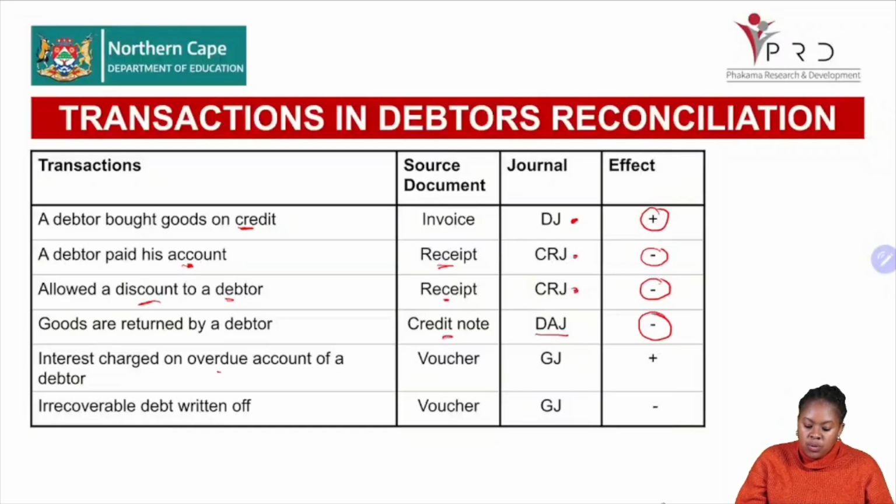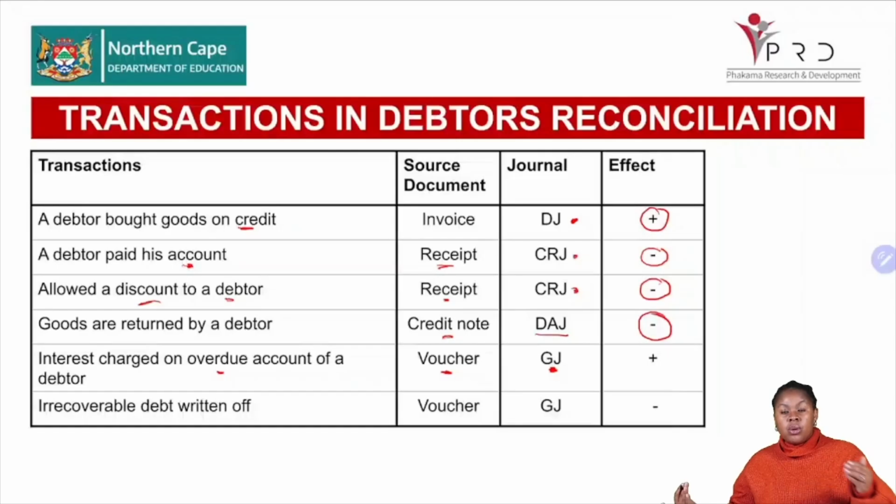Interest charged on an overdue account of a debtor. Now, in this case, we are charging the debtor more money because they failed to pay us on time. So it's a GJ transaction because it's a non-cash transaction, and the source document will be a journal voucher. And what is happening to our debt? The debt for that particular debtor is going to become more. The debtor is going to owe us more money because we are charging them interest.